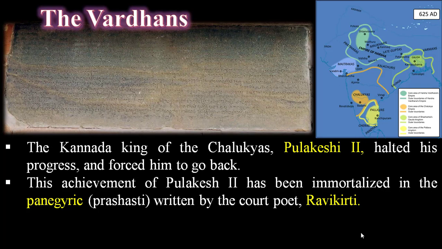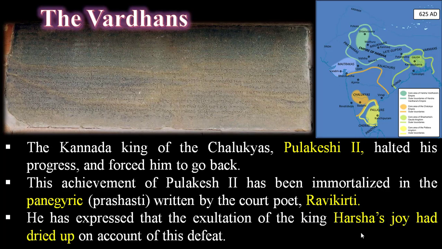This achievement of Pulakeshi II has been immortalized in the panegyric or Prashasti written by the court poet Ravikirti. He has expressed that the exultation of King Harsha's joy had dried up on account of this defeat.